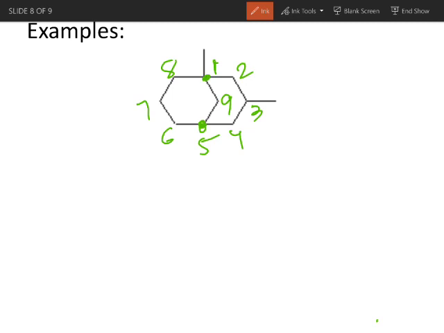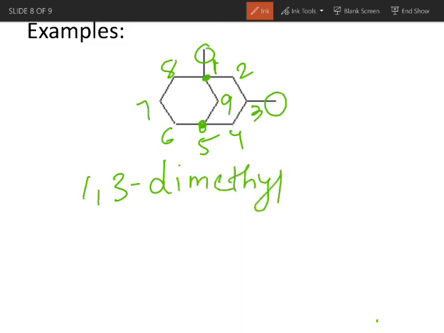Now these two substituents are present on carbon number 1 and carbon number 3. So I can write it as 1,3-dimethyl, then the prefix bicyclo in square brackets.